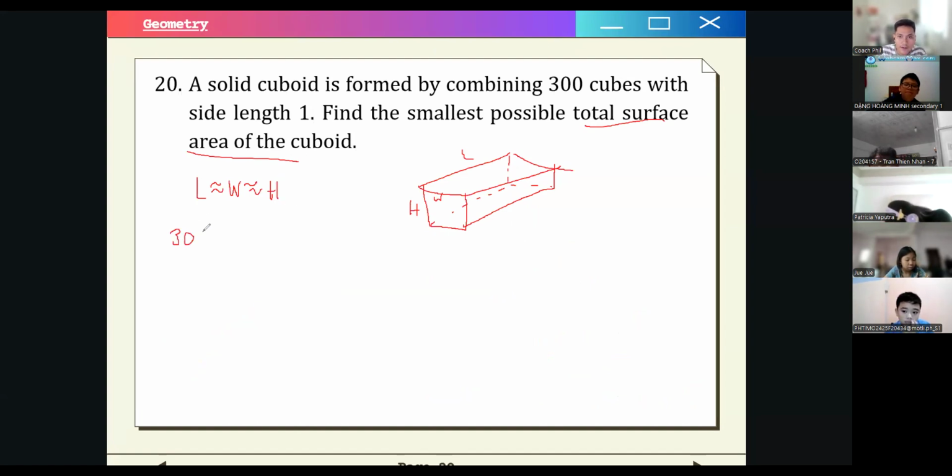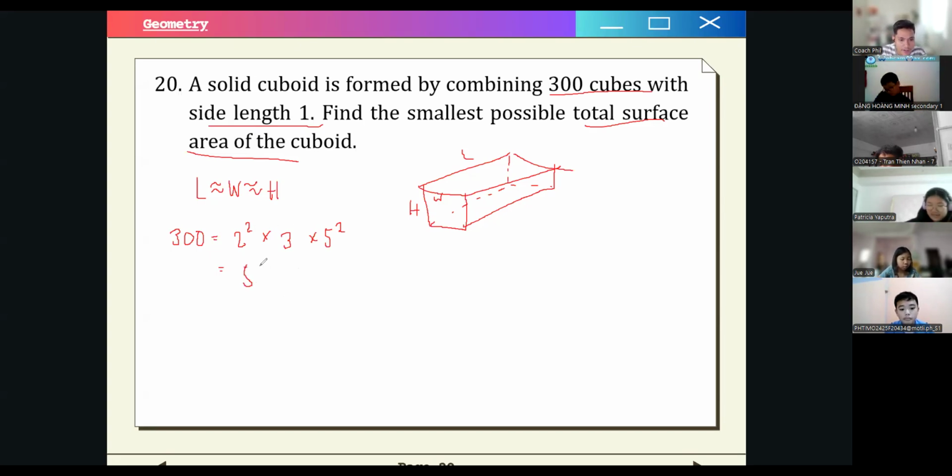Let's look at the 300, which is our volume, because the side length is 1. So the volume of the overall cuboid would be 300, right? And then find the prime factorization. This is the prime factorization of 300. Let's confirm: 2 squared times 3 times 5 squared. Yes, that's 300. So what would be the closest dimensions that we can have?